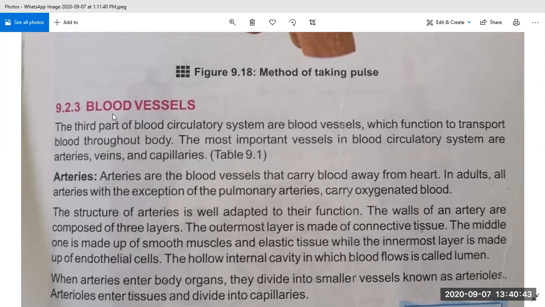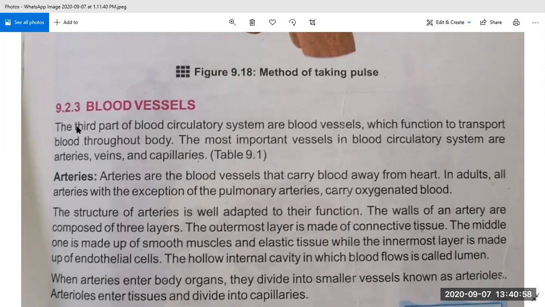Okay, to take blood from the heart to the relevant organs. And how do they work and what is their introduction? These are all things we will discuss in this topic. So what is a blood vessel? First is blood vessel. What are these?